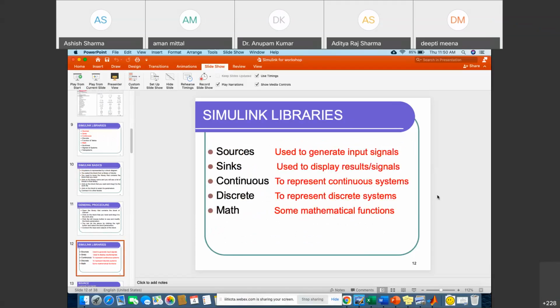Now we'll see what source does. Source is used to generate the input signal. Sink is used to display the results of the signal or signals. Continuous is used to represent a continuous system, discrete is used for representing the discrete system, and math is used for performing mathematical operations in MATLAB. These are the Simulink library blocks, and we will discuss all these things one by one.